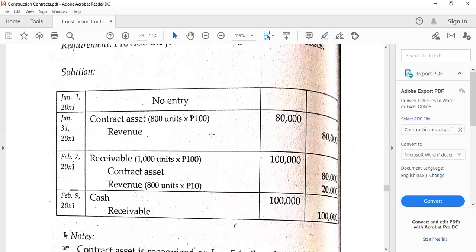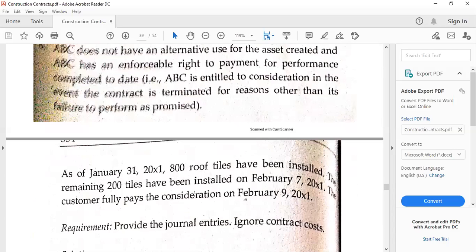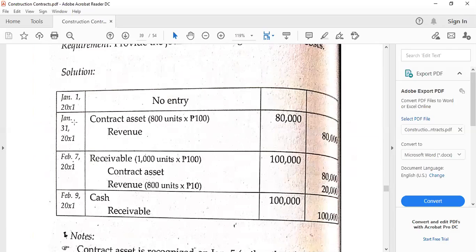And then another concern would be for February 7, this is the time that we are going to close the said contract asset because by February 7, the remaining tiles have been installed. On January 31, 20X1, 800 roof tiles have been installed. So that's why we have to recognize revenue, and the contract asset is to be recognized because still there is a condition.